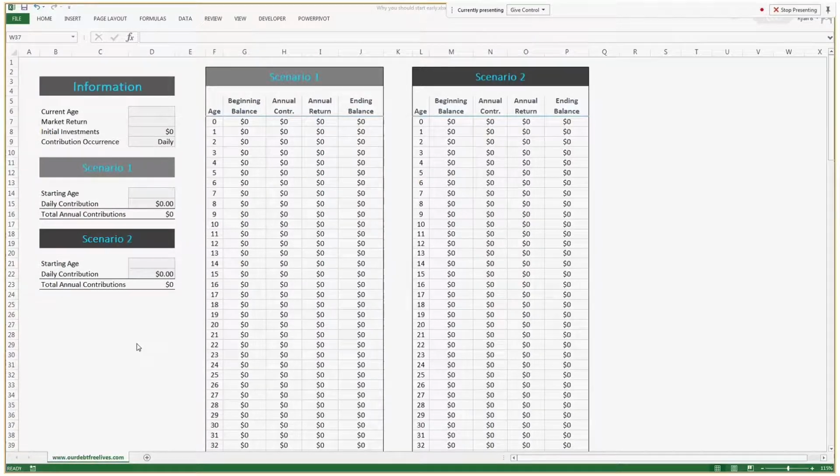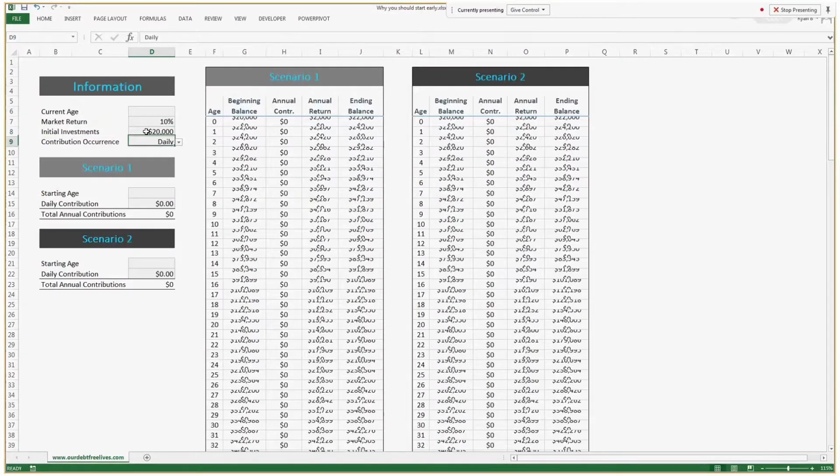So the first thing I'm going to do is just explain a little bit about how this works. Over here, you'll see information. It'll ask for your current age, the market return. Now you can really enter anything in here. I'm going to put it at 10%. And then the initial investment. This is if you have any investments currently. So let's say you have a 401k and you have a balance of 20,000. You would go ahead and enter that 20,000 in there.